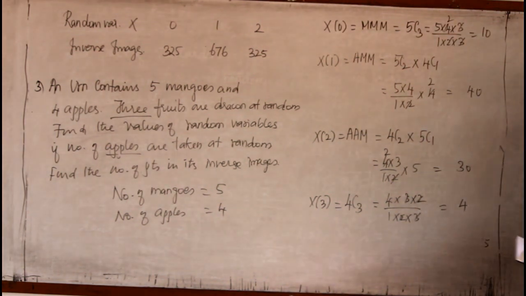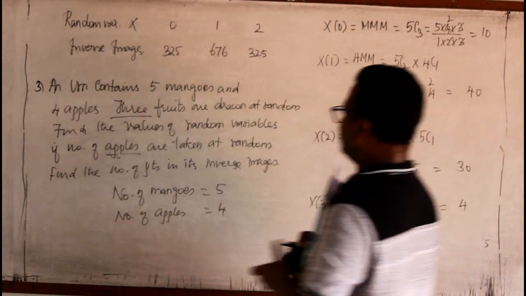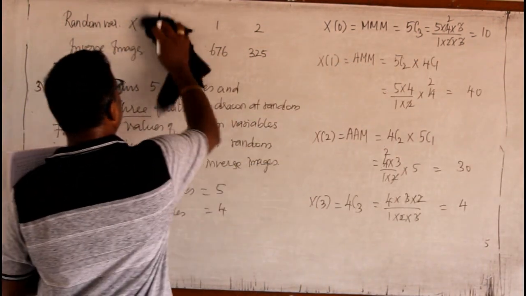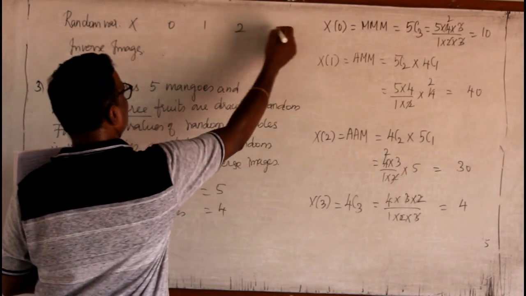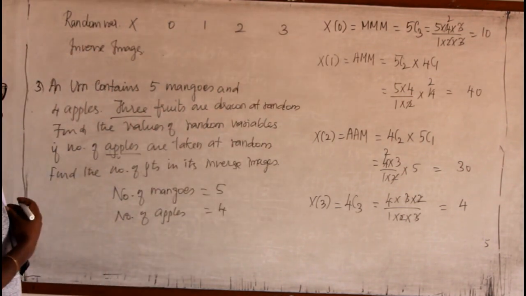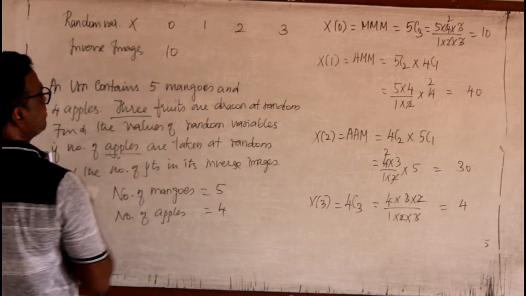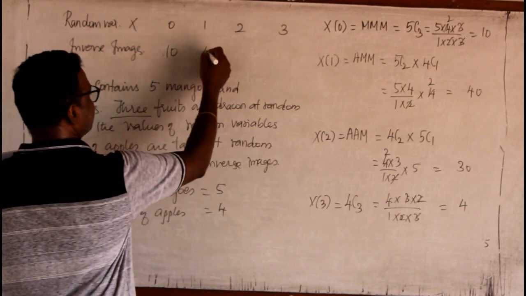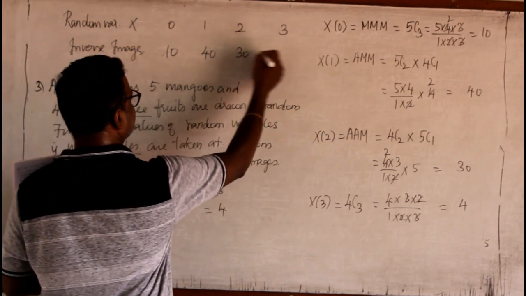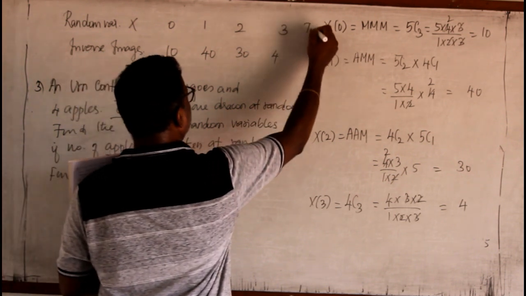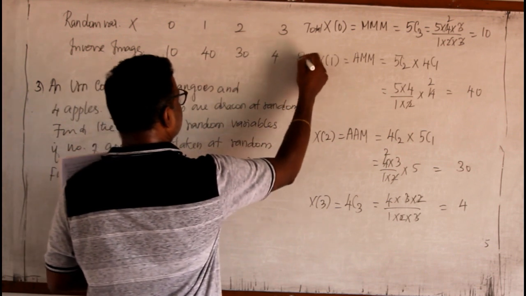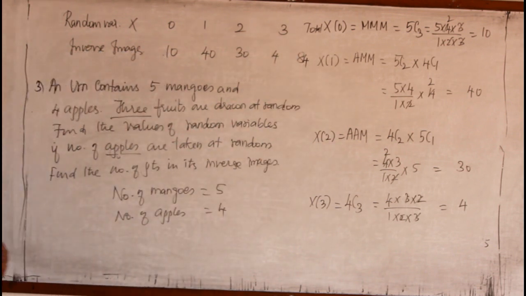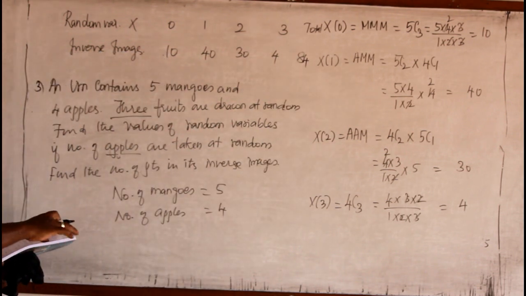Therefore, the total we can find out afterwards. So the random variables are 0, 1, 2 and 3. For 0, the number of inverse images is 10. For 1 it is 40. For 2 it is 30, and for 3 it is 4. If you want to find the total, we can find the total also. Total is 84. This is your third problem.